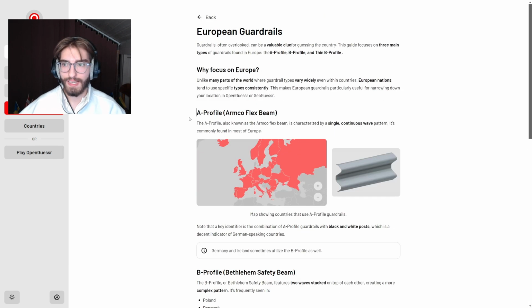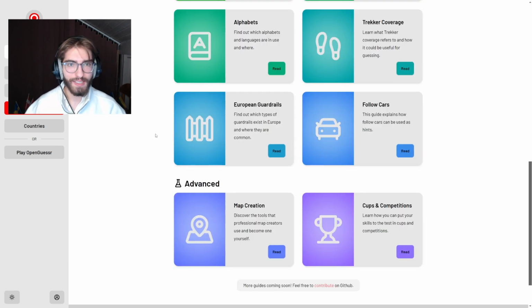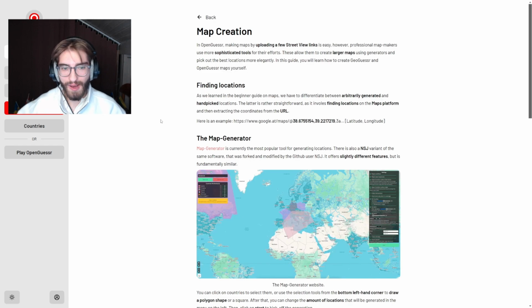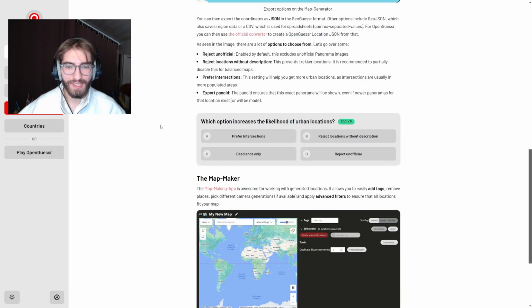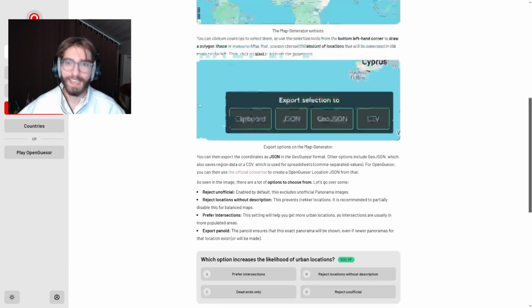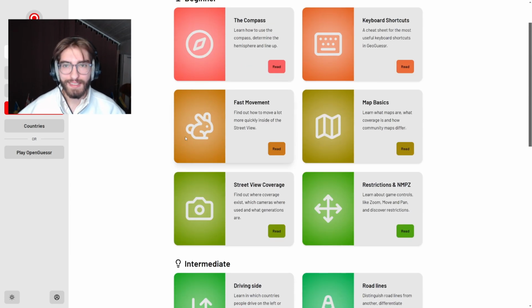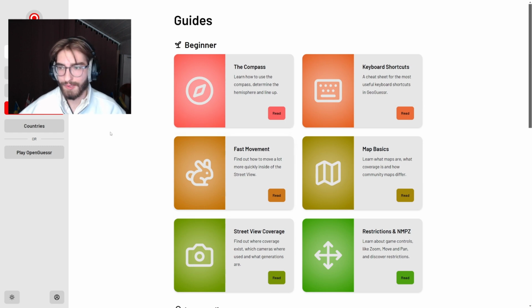I really like this website. You have so much to learn on here, which will improve your gameplay by a lot. And also, here you can learn about map creation, for example, so how to make proper maps that are fun to play with tools. So it's very well made. And as I said, it's also open source, so you can contribute by yourself, which is great.